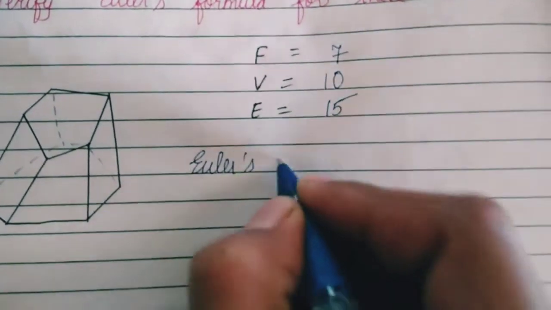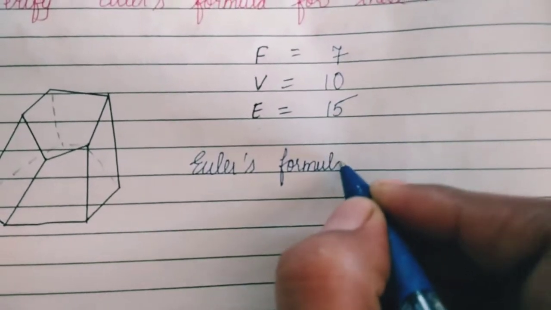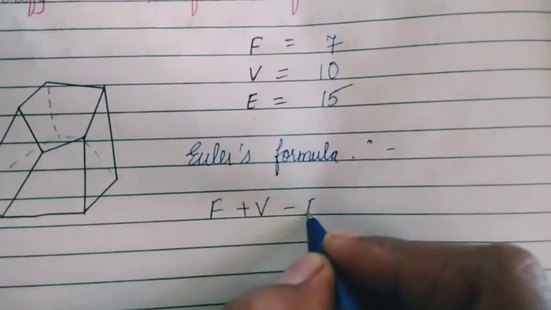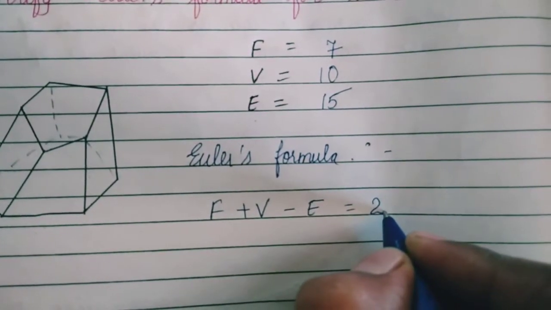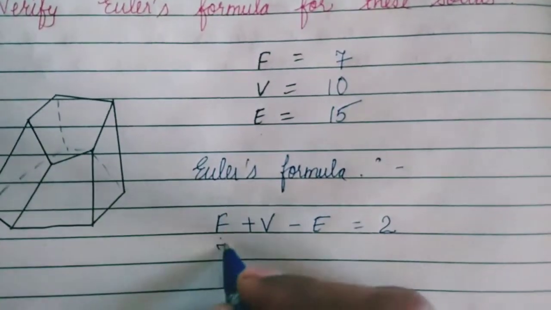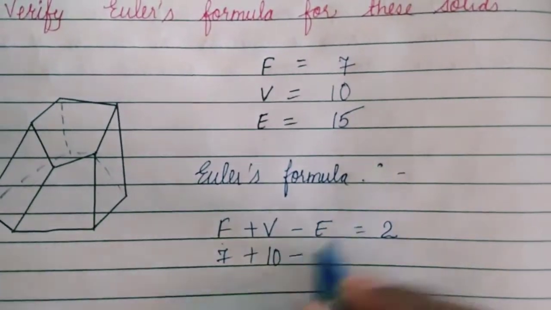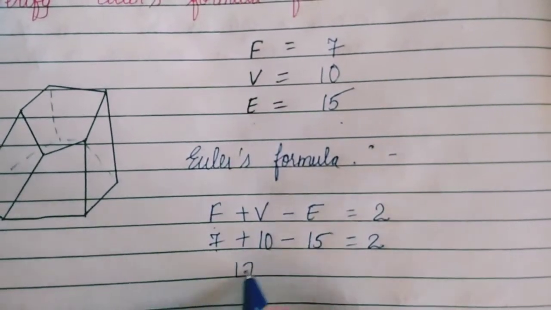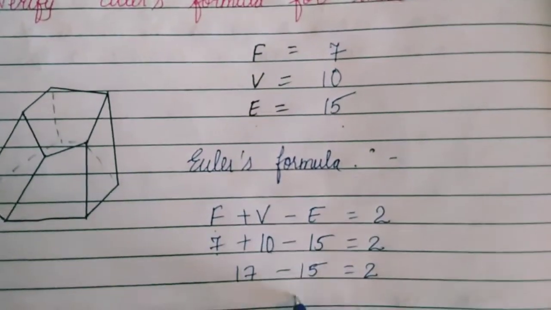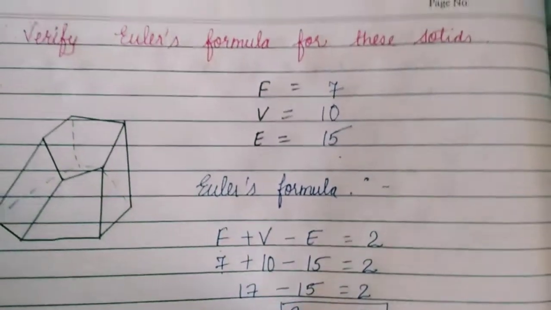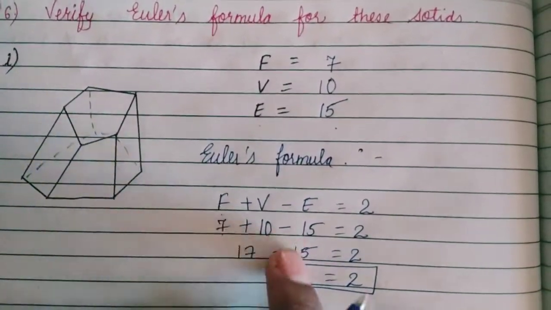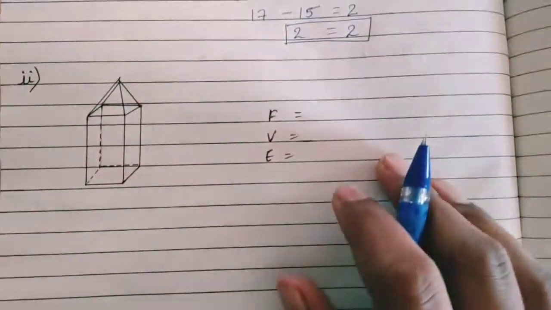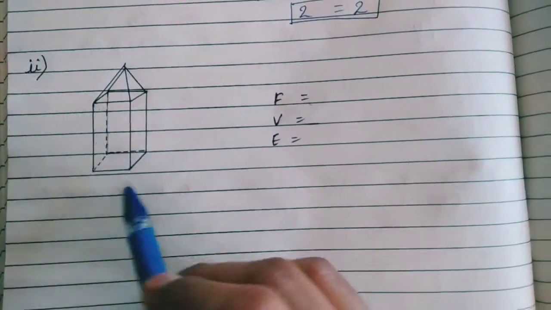Now what is Euler's formula? Euler's formula is: when we add faces with vertices and subtract edges, we will get 2. Faces are 7, vertices are 10, and edges are 15. 7 plus 10 is 17, 17 minus 15 is 2. Yes, we verified this solid for Euler's formula. Now the next one, the second, is here. Here we have this figure.